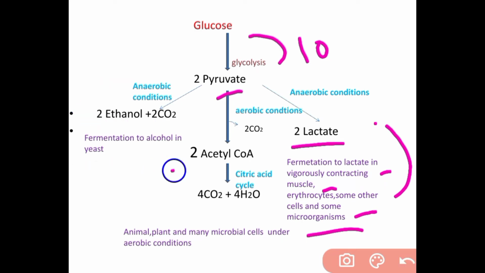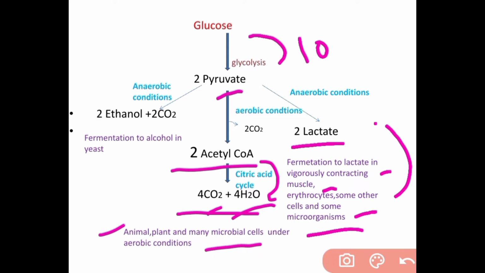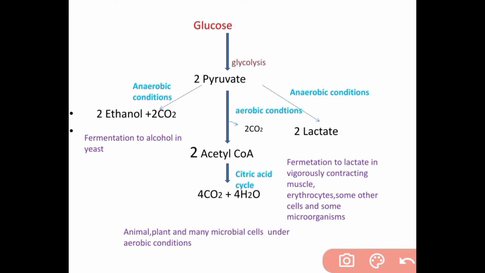Then from acetyl CoA, 4 molecules of carbon dioxide and 4 molecules of H2O are formed, which goes to the citric acid cycle, and this cycle occurs in animal and plant and many microbial cells under aerobic conditions.